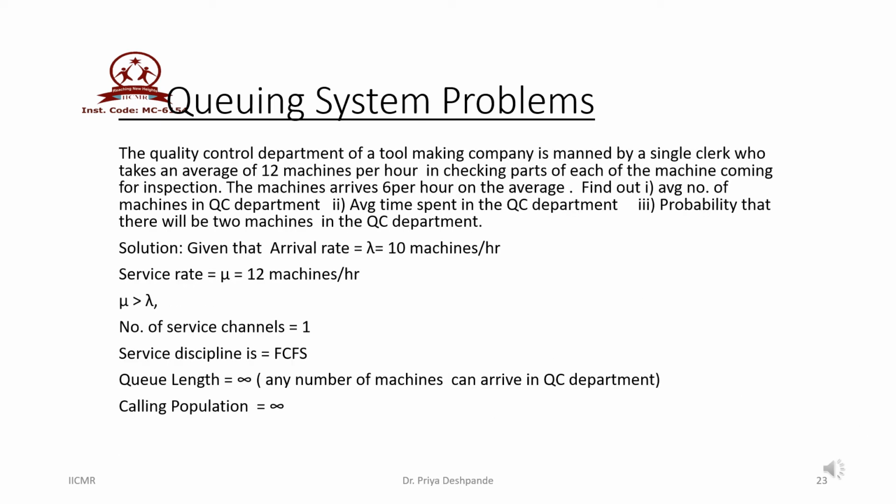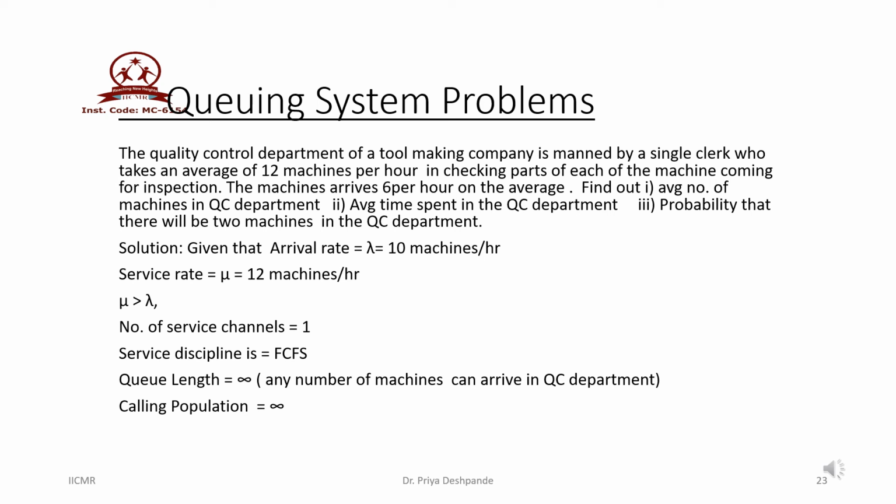Let us discuss another example of the same model. The quality control department of a tool making company is manned by a single clerk who takes on average 12 machines per hour in checking parts of each machine coming to the department for inspection. The machines arrive 6 per hour on average. You have to find the average number of machines in the quality control department, the average time spent by a machine in the quality control department, and the probability that there will be exactly 2 machines in the quality control department.